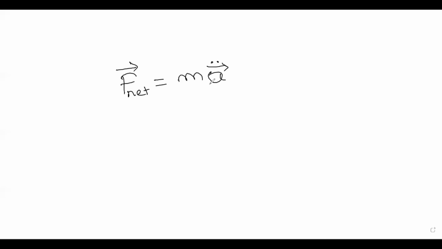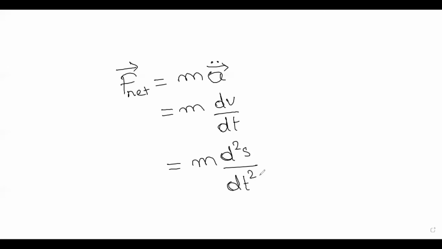And you may be wondering why I have given two dots here, because acceleration can be written as the derivative dv/dt, and we can break it further and write it as d squared s over dt squared. So that's why we give these two dots over the s, to represent this derivative. So this is the second law of motion.